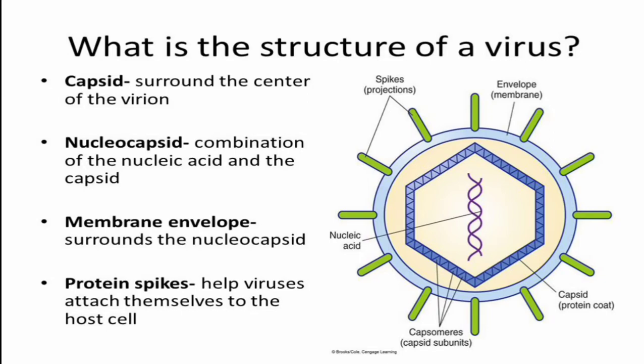And next one, membrane or envelope. This surrounds the nucleocapsid. The nucleocapsid is surrounded by the outermost layer, that we call the membrane. And spikes. Spikes are nothing but protein spikes. They are helpful for the viruses to attach themselves to the host body.